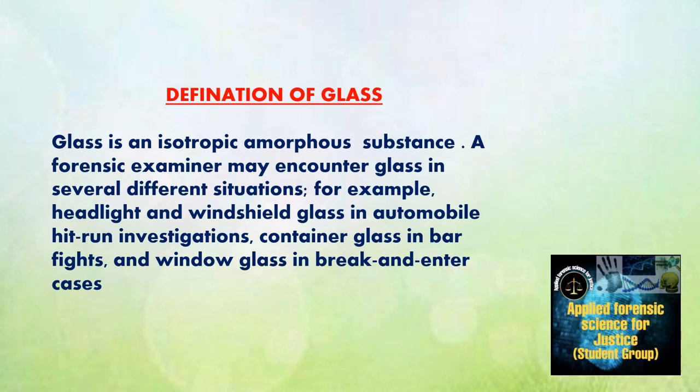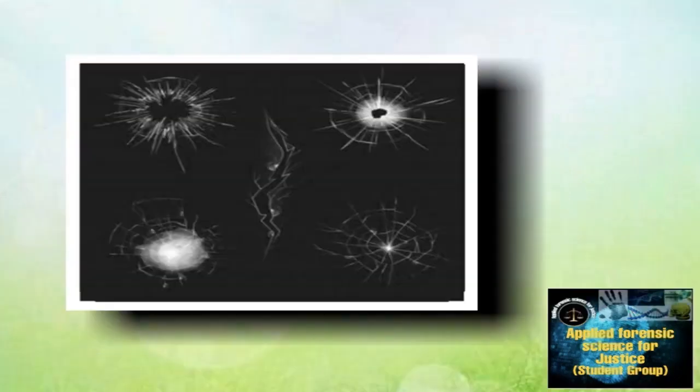A forensic examiner may encounter glass in several different situations. For example, headlight glass in automobile hit and run investigations, glass containers in bar fights, and window glass broken in break and enter cases. In all these cases, there are many chances of getting glass evidence, which is important at a crime scene. In this image, you can see the different types of glass fracture.